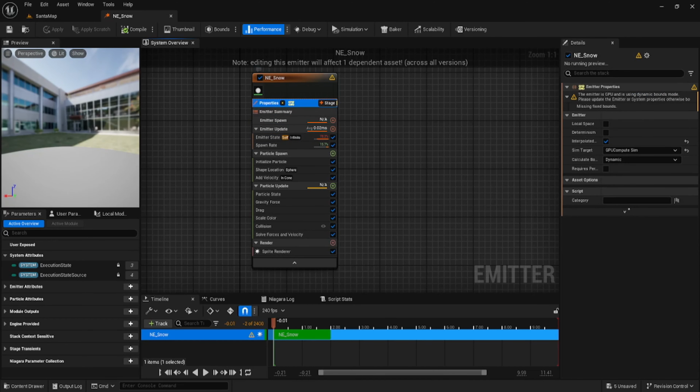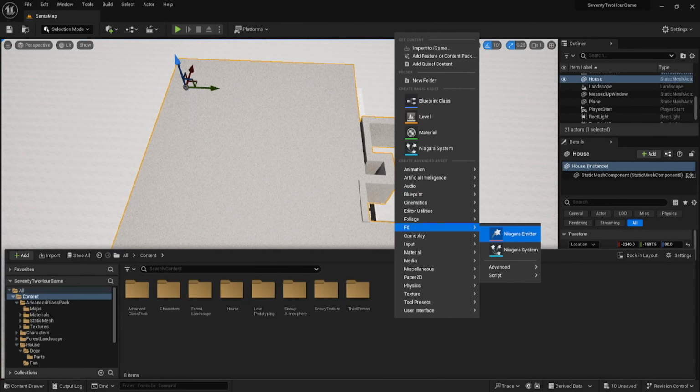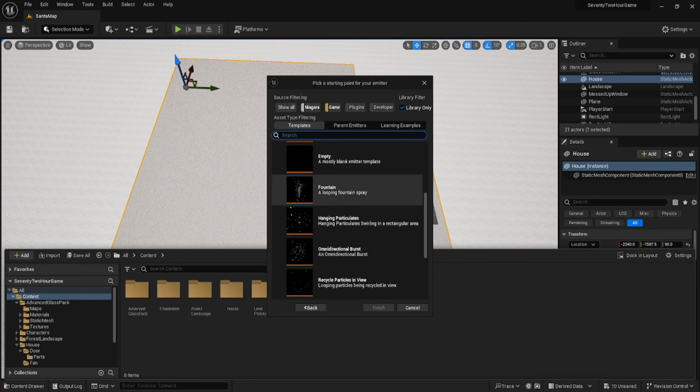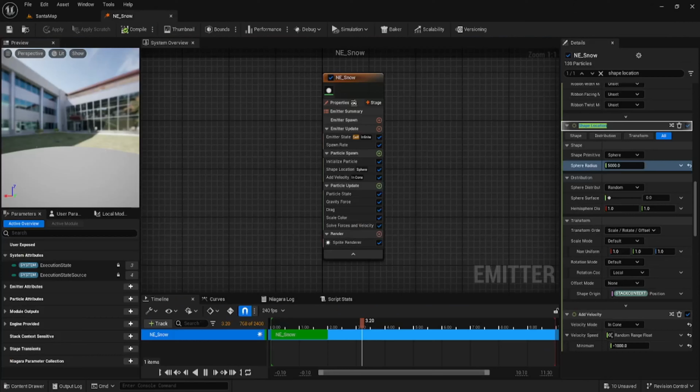Apparently it was running on the CPU instead of the GPU, and I found that the GPU can process a very high amount of particles with little to no effort, as opposed to the CPU, which struggles with even a few thousand. Even though it worked, the particles would disappear when the player would try to look at it from certain angles. I fixed it with the feature called Fixed Bounds.